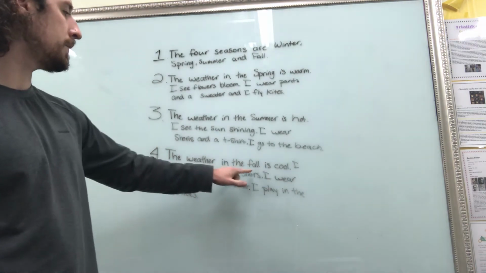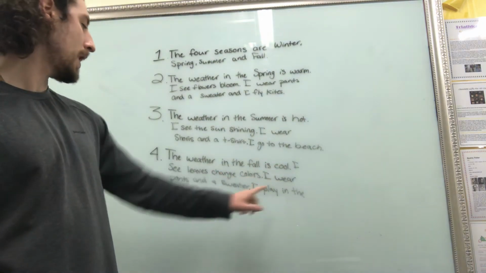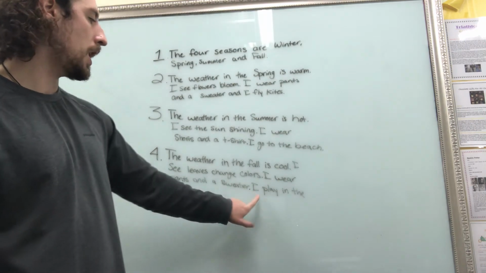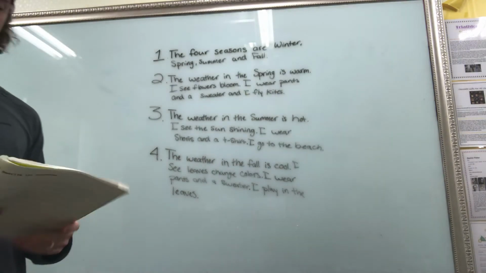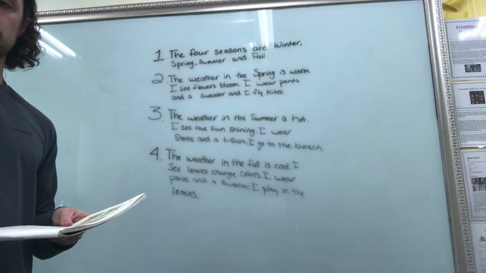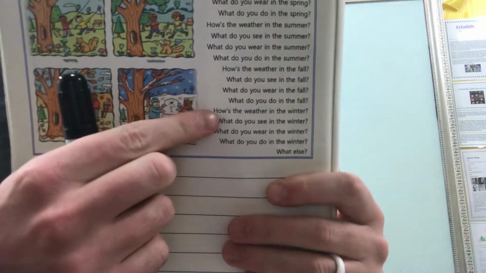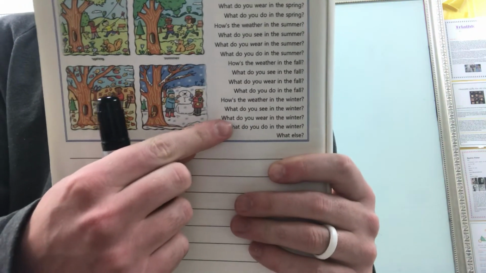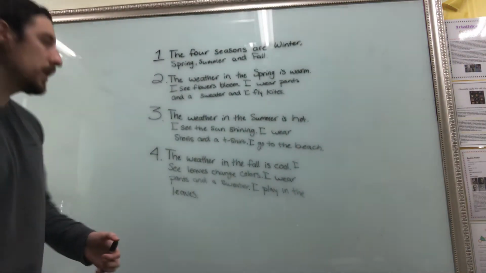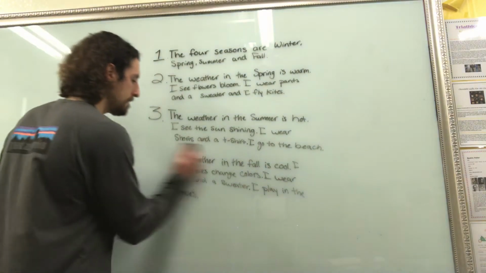The weather in the fall is cool. I see leaves change colors. I wear pants and a sweater. I play in the leaves. Okay, so make sure you have that, and then we'll move on to winter. Okay, so for winter, same thing. How's the weather in the winter? What do you see in the winter? What do you wear in the winter? And what do you do in the winter? So, pause the video because I'm going to erase this if you don't have it, so pause.